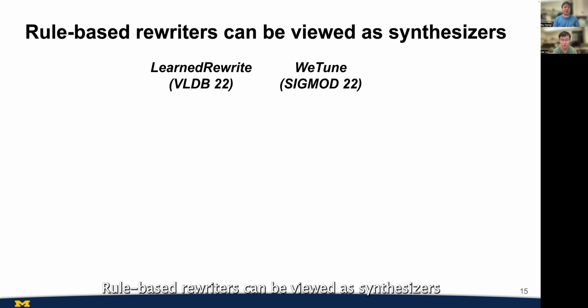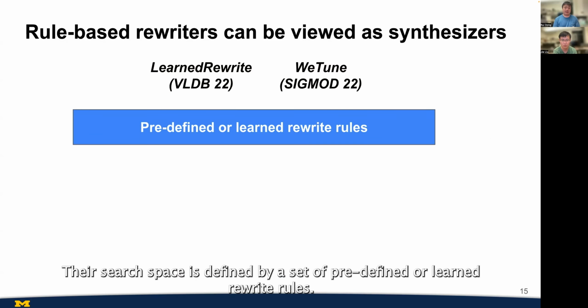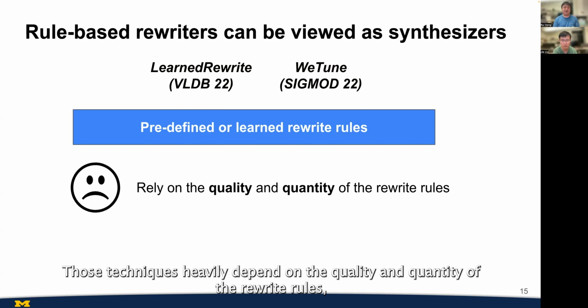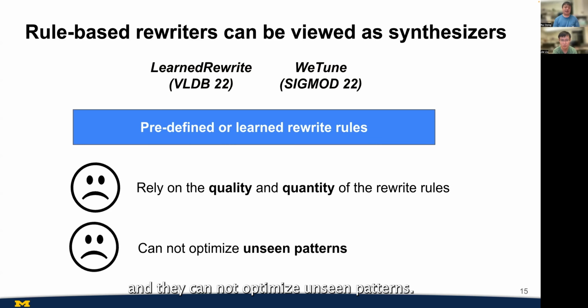Rule-based rewriters can be viewed as synthesizers because they try to rewrite queries in a predefined space. There are existing techniques like learned rewrite and Waytune. Their search space is defined by a set of predefined or learned rewrite rules. However, there are some limitations. Those techniques heavily depend on the quality and quantity of the rewrite rules, and they cannot optimize unseen patterns.